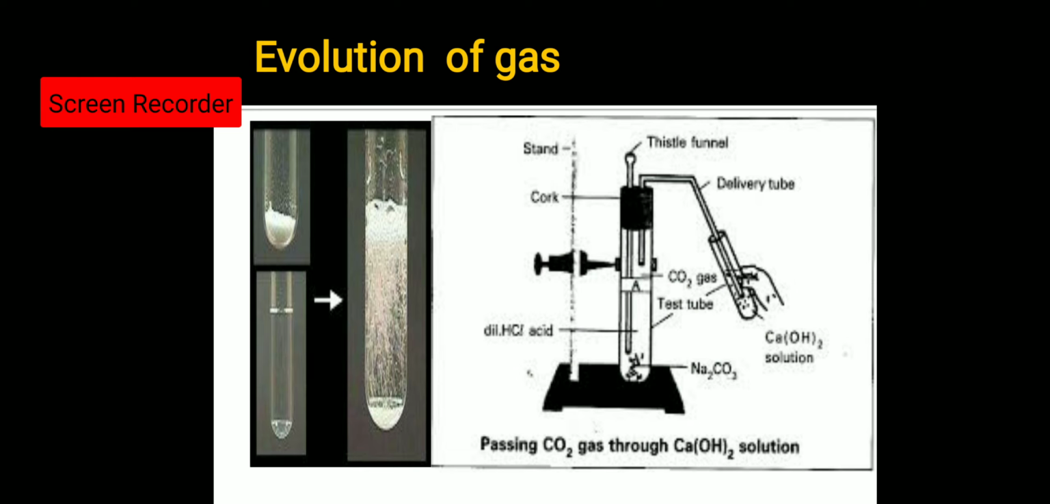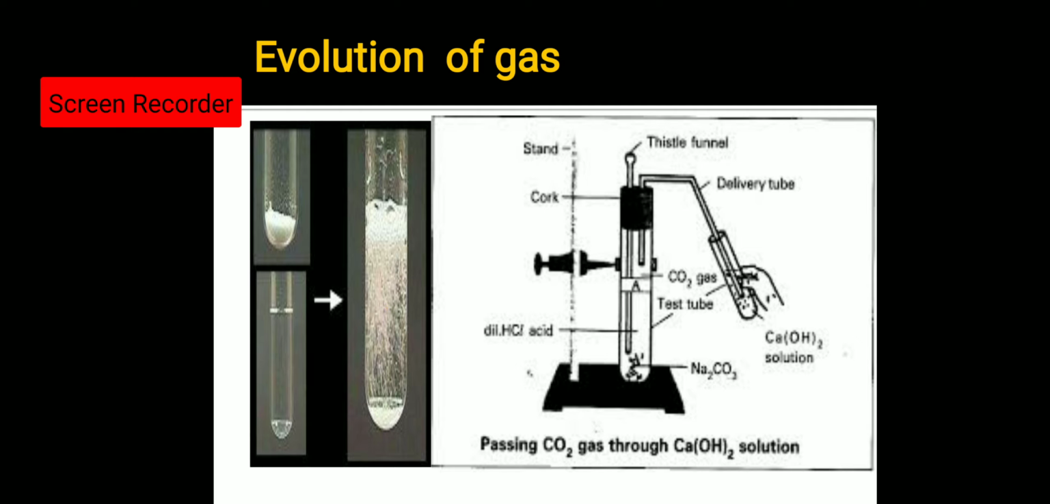Now the next is the evolution of gas. There are certain chemical reactions where gas is released in the form of effervescence. So what is effervescence? The formation of bubbles in the solution is the sign that the gas is being released. You are observing the effervescence over here. A specific sound will be there, and bubbles will be observed, which shows that the gas is released, and the gas may have a different smell or different color.